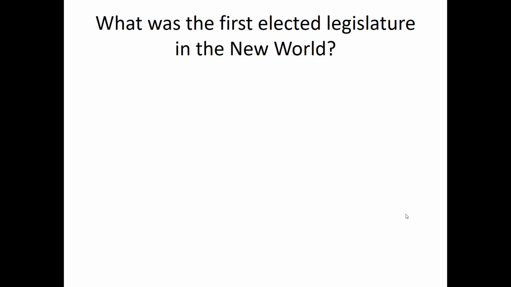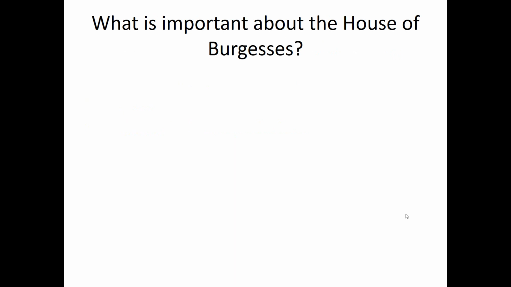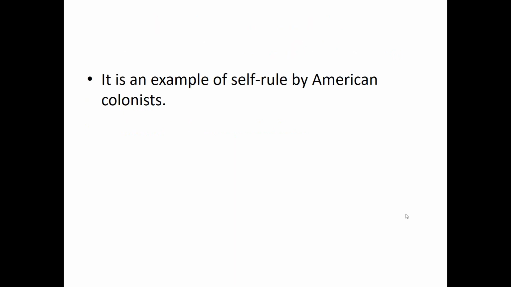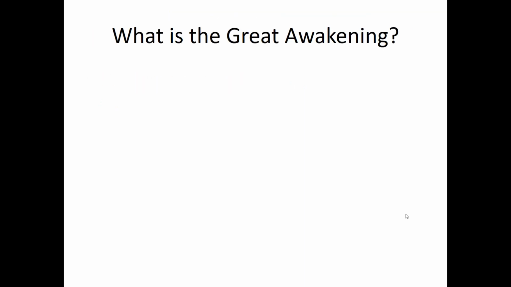What is the first permanent English settlement in the New World in 1607? Jamestown. What was the first elective legislature in the New World? House of Burgesses. What is important about the House of Burgesses? It's an example of self-rule by the American colonists. What document set up self-government in the colony of Plymouth Rock? Mayflower Compact. What is the Great Awakening?